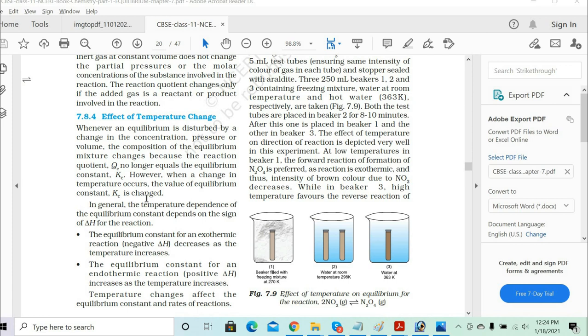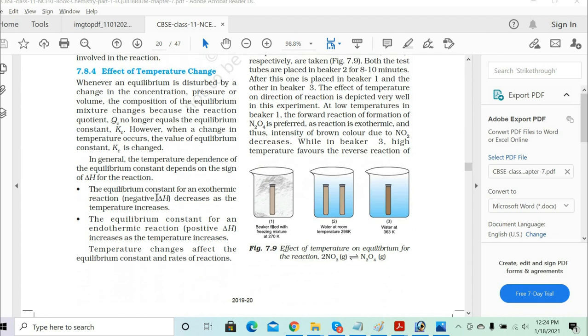Till now we had discussed that when the concentration was changing, the value of Qc was changing, and hence the reaction went in the forward or the reverse direction based on whether Qc was greater or lesser than the value of Kc. Correct? Now, when you increase or decrease the temperature, we directly affect the concentration, because when you increase the temperature, the rate of reaction also increases. We'll see how the rate of reaction is getting increased now.